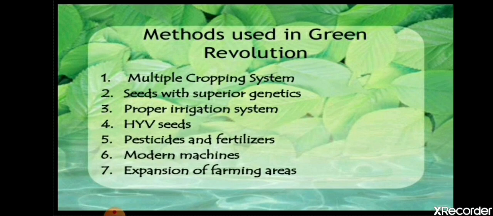Proper irrigation system: they provided proper irrigation, and worked in the field to increase artificial measures of irrigation. Pesticides and fertilizers: they introduced pesticides and fertilizers also, so that the farmers, even those who are illiterate, can also learn about it. Modern machineries in Indian farming: as a result, people used new machineries in Indian farming. Expansion of farming areas: basically this program focused on using more and more land of India for cultivating, for the purpose of growing.